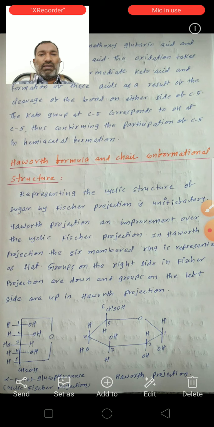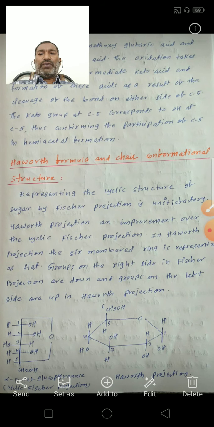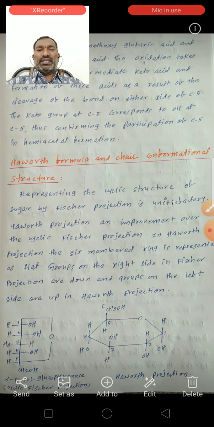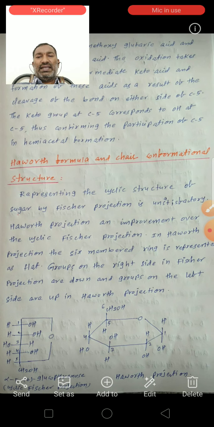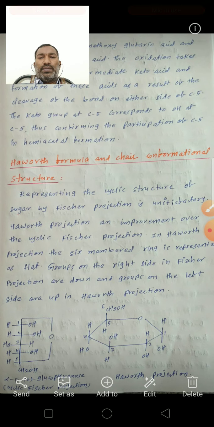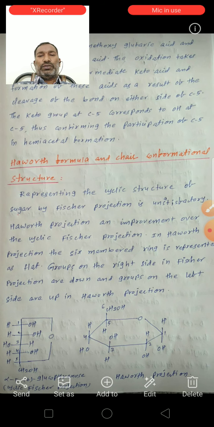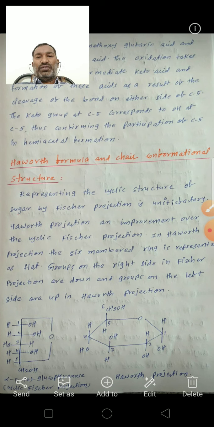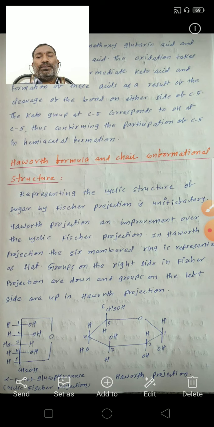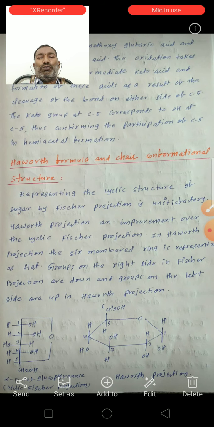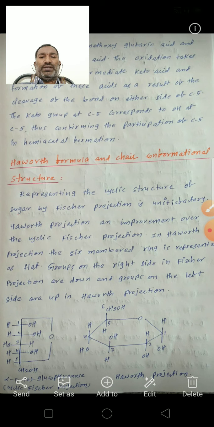So next, Haworth formula and chair conformation structures. See here, representing the cyclic structure of a sugar by Fischer projection is unsatisfactory. So the Haworth projection is an improvement over the cyclic Fischer projection.